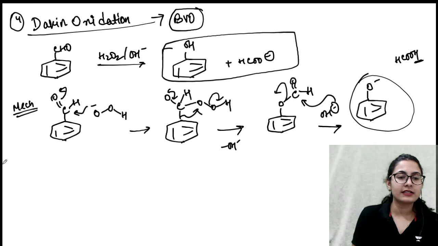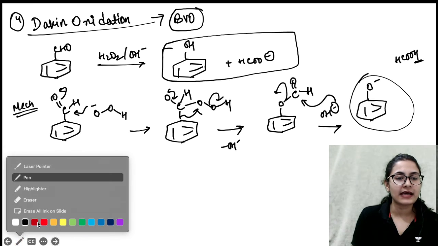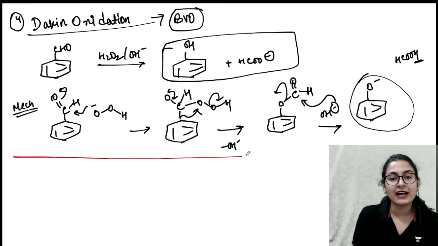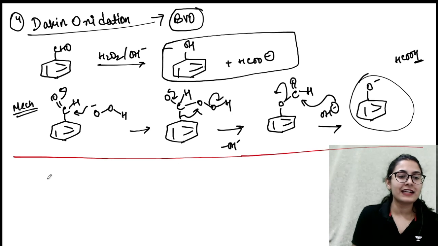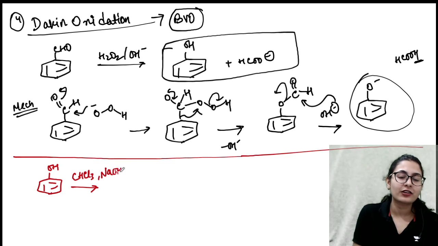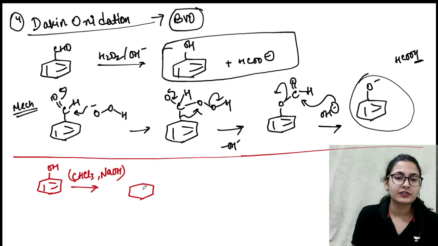Now, where is this question asked? Where is Dakin oxidation asked? It is asked various times, right, in combination with the Reimer-Tiemann reaction. Let's say you have got this phenol molecule. In the presence of CHCl3 and NaOH, that is your combination for Reimer-Tiemann reaction, you get formylation, you get ortho-formylation.